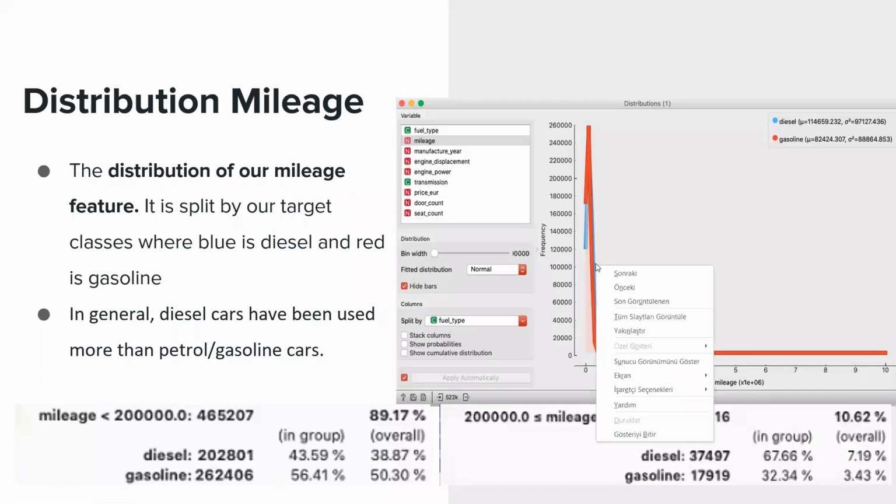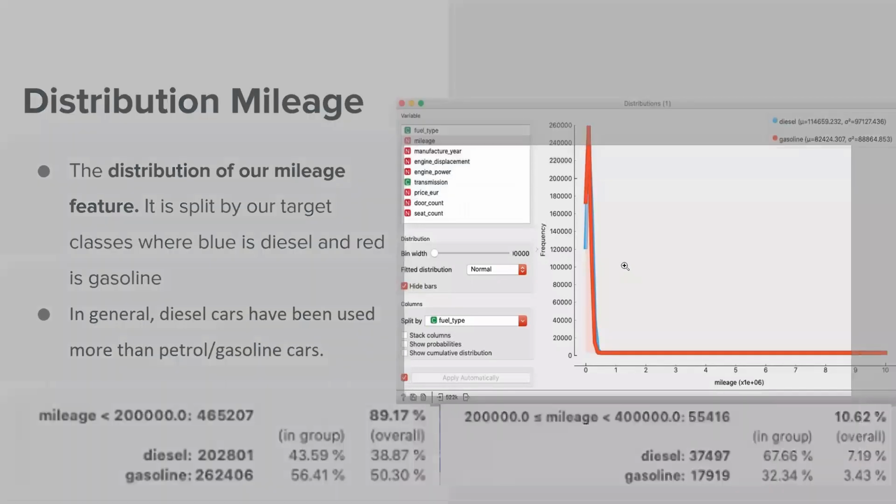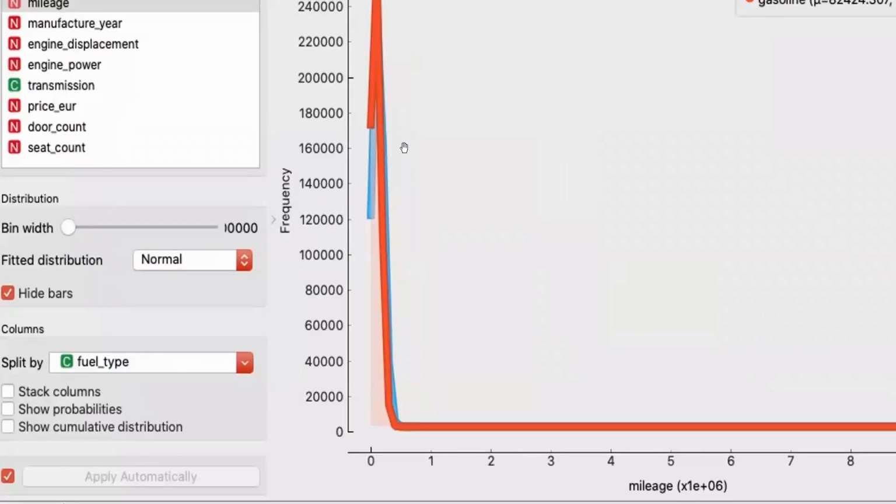Also, in here, if we take a closer look, we can see that the blue line is slightly further than the red line, which means the same thing expressed above, which is that in general, diesel cars have been used more than petrol gasoline cars.